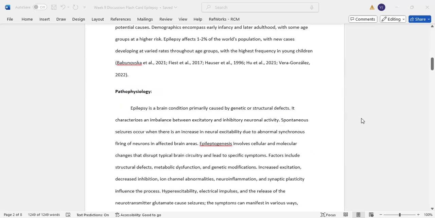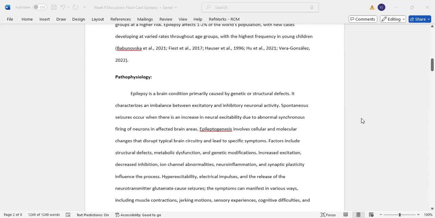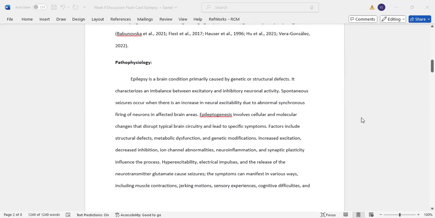Pathophysiology. Epilepsy is a brain condition primarily caused by genetic and structural defects. It characterizes an imbalance between excitatory and inhibitory neuronal activity. Spontaneous seizures occur when there is an increase in neural excitability due to abnormal synchronous firing of neurons in the affected brain areas. Epileptogenesis involves the cellular and molecular changes that disrupt typical brain circuitry and lead to specific symptoms.